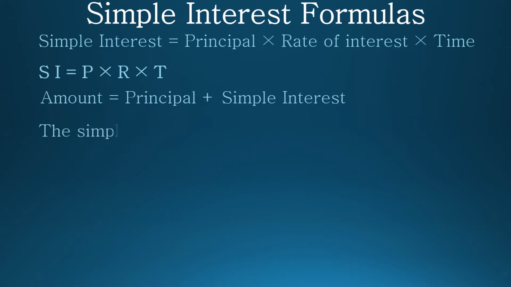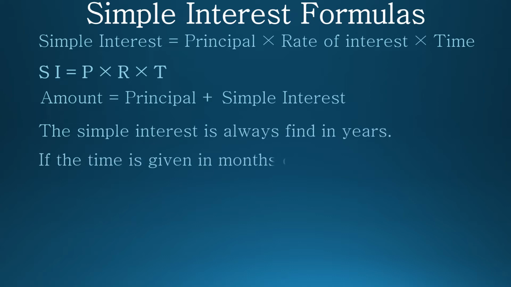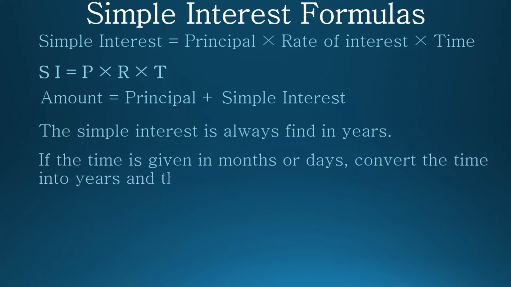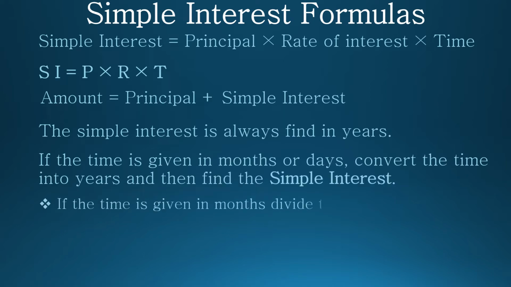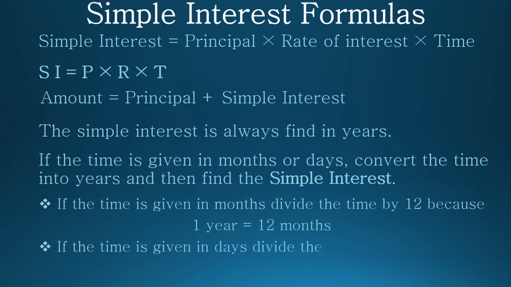Remember, the simple interest is always found using time in years. If the time is given in months or days, convert the time into years and then find the simple interest. Suppose the time is given in months, divide the time by 12 because 1 year is equal to 12 months. And if the time is given in days, divide the time by 365 because 1 year is equal to 365 days. To understand it in a better way, let us solve some questions.